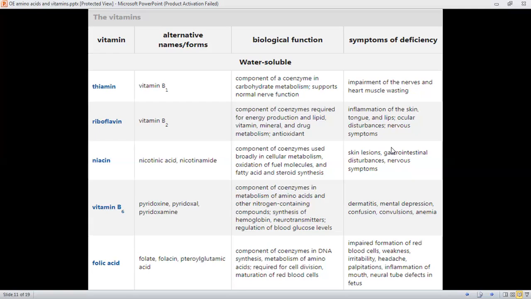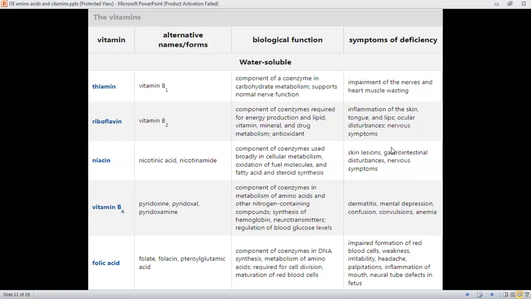Vitamin B6, also called pyridoxine, pyridoxal, pyridoxamine, is a component of coenzymes in the metabolism of amino acids and other nitrogen-containing compounds. It is used in the synthesis of hemoglobin, neurotransmitters, and also for the regulation of blood glucose level. The next is folic acid.